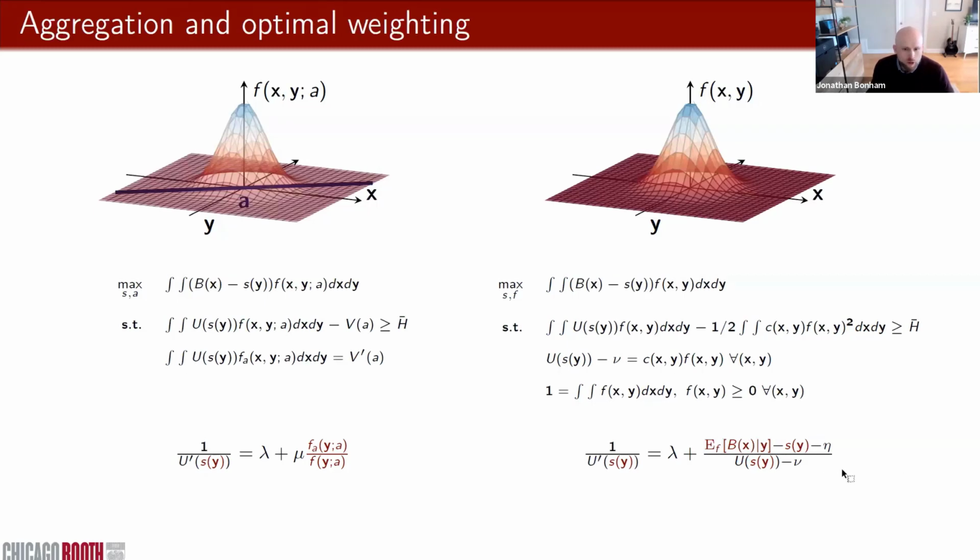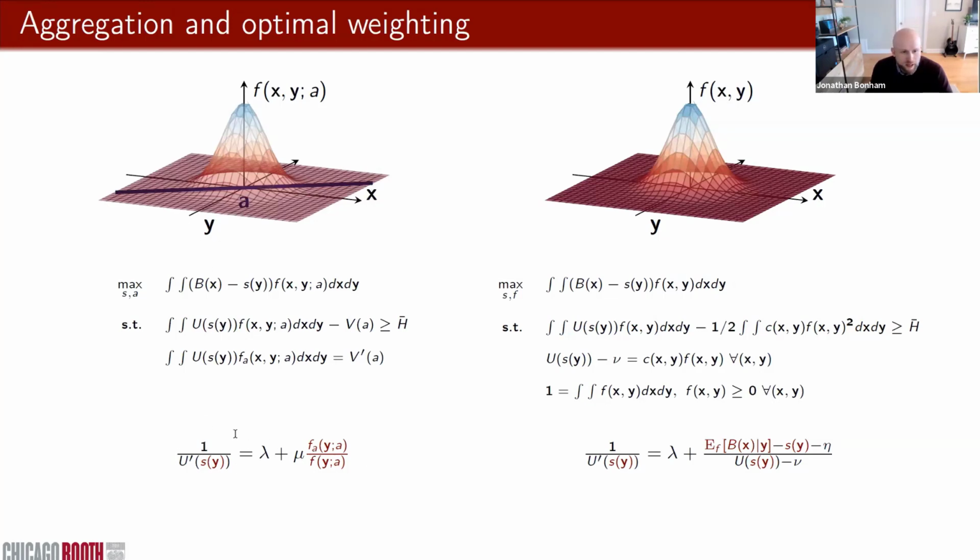The last thing that we do, just a few more minutes here, is we consider what happens if the principal cares about many things. So following Banker and Datar, or generalizing that, we can imagine that the agent chooses A, and that affects the joint distribution over a vector of things that the principal cares about and over a vector of performance measures.